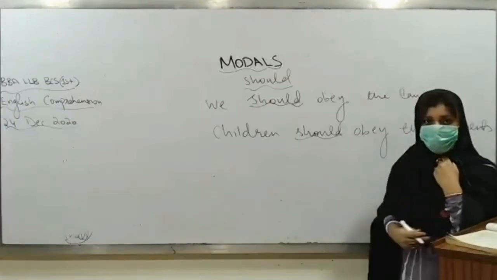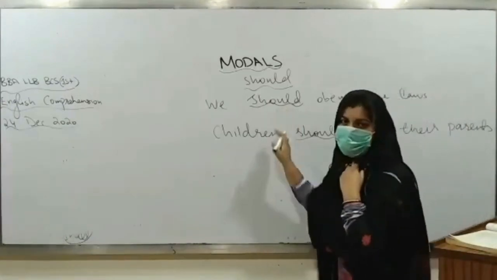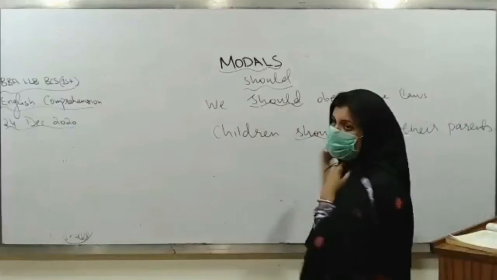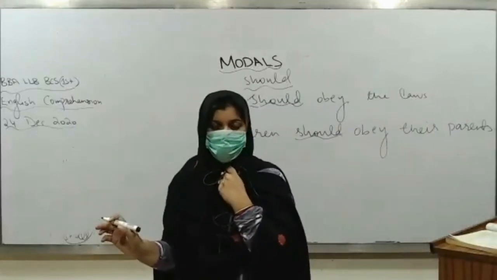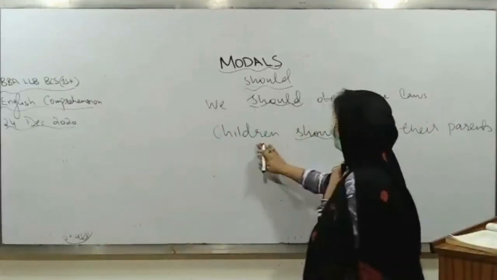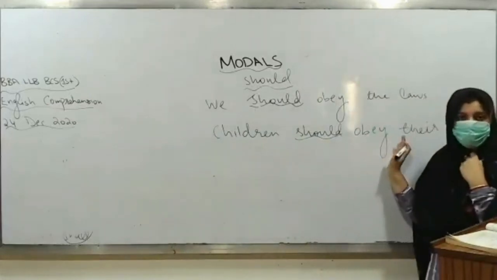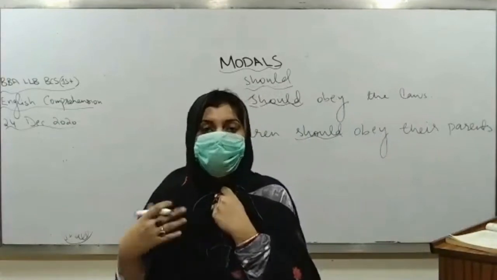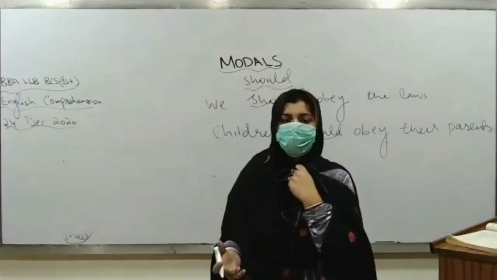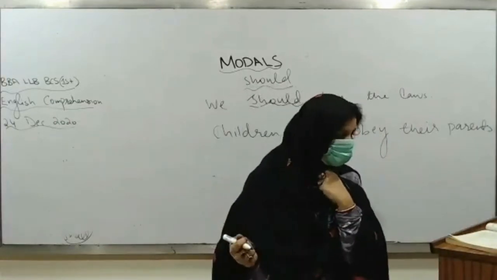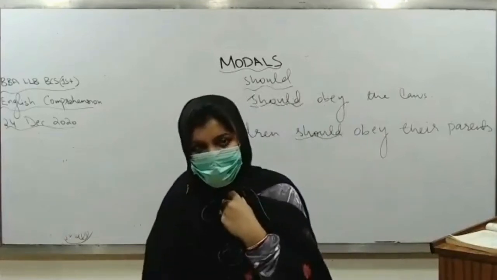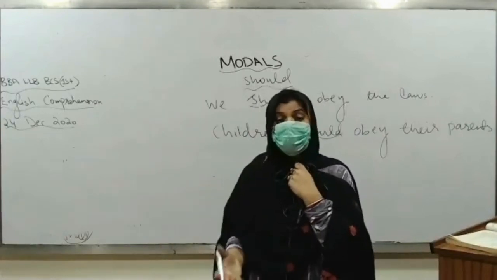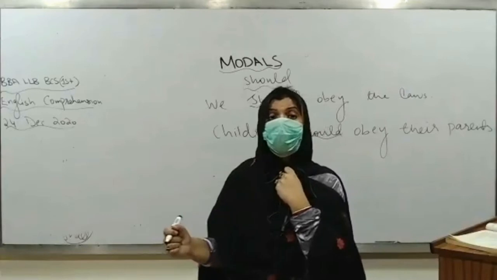Modal is what? Should, and if you look at these two examples, we should obey the laws. We should obey the laws. Children should obey their parents. Now here we have used should to show the duty or the moral obligation. Moral obligation का मतलब है कि आपकी कोई इखलाकी ड्यूटी है या इखलाकी फर्ज जो है, that is actually expressed with the help of should.